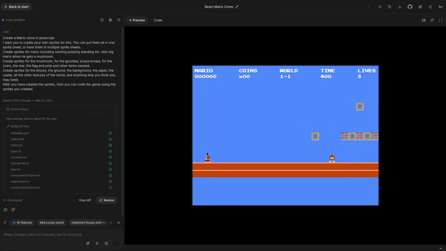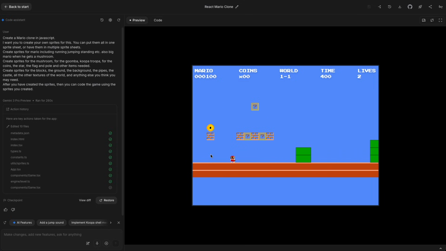So if we press start, what happens? And we have an actual sprite that looks very similar to Mario, and we can jump, except that there's no jumping animation. And if we move, there is not really any moving animation, but that is definitely somewhat spritey. And those boxes kind of just look like they've been drawn in rather than created sprites, but it's still correct. And we've got a coin, and can we get that coin? It's not the most beautiful looking coin, but it's definitely a coin. Can we get anything else in here? Oh wow, look at that brick, and the brick moves up and down.